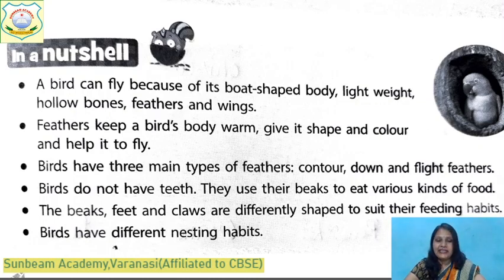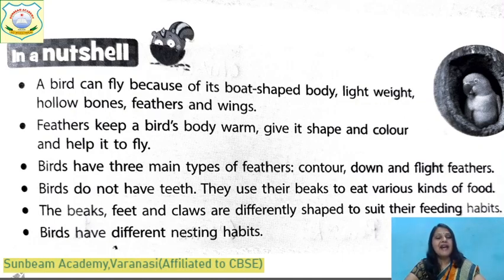The beaks, the feet and claws are differently shaped to suit their feeding habit. They have different shapes, and it depends upon the type of food they eat. If they are flesh eating, they have to tear the flesh. They have very sharp claws, which are called talons. Eagles and vultures have such claws, right?